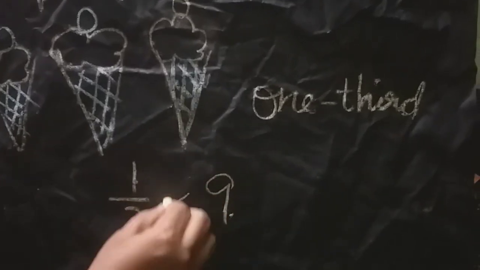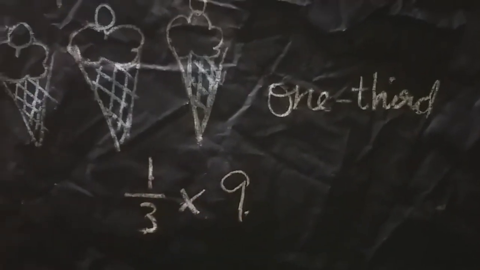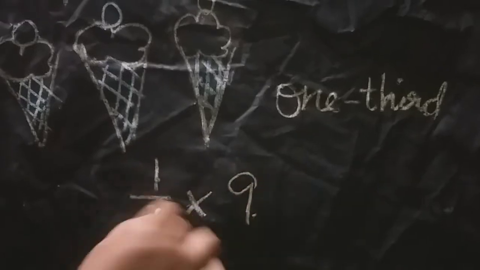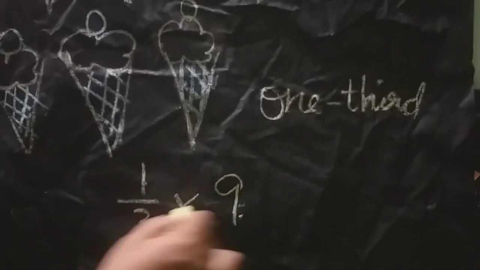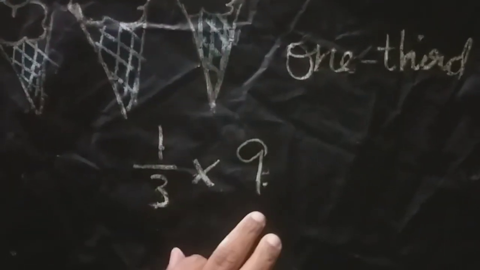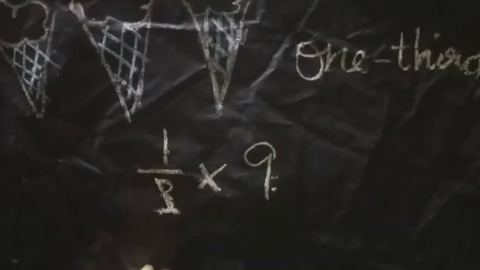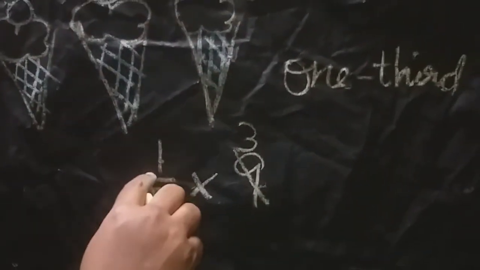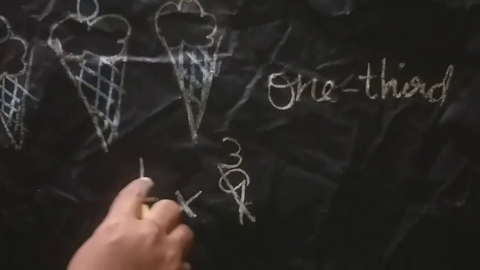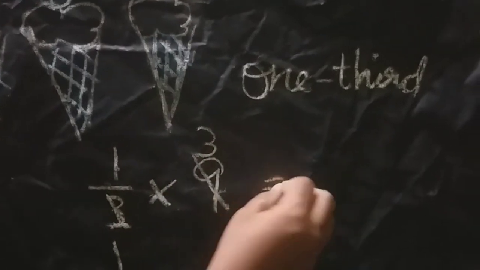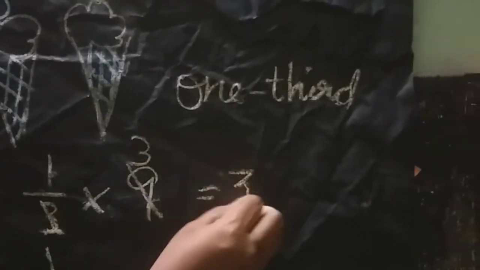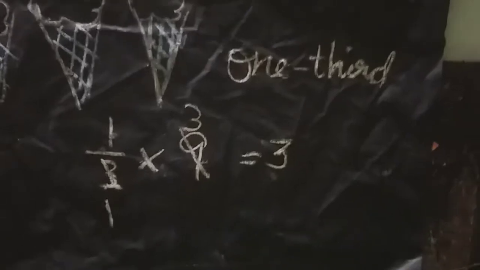So here 9 ice creams. So find out the answer. Here these two numbers divide by the same number, which divides both, that is 3. 1 3 is 3. 3 3s are 9. So here multiply, 1 into 3, 1 3 is 3. So the answer is 3.